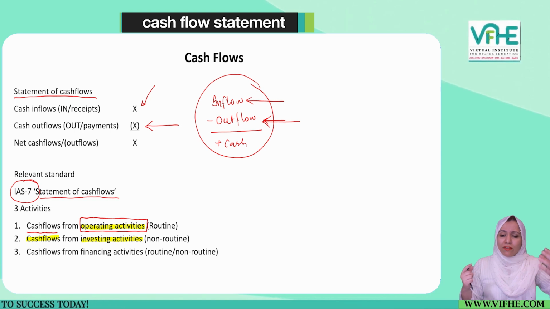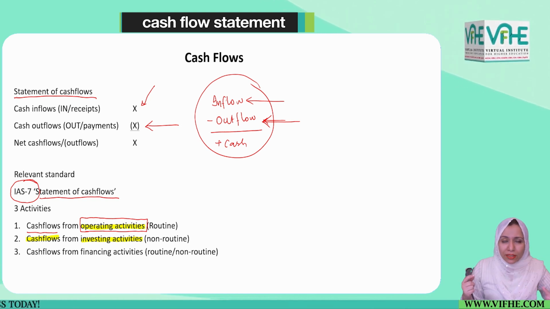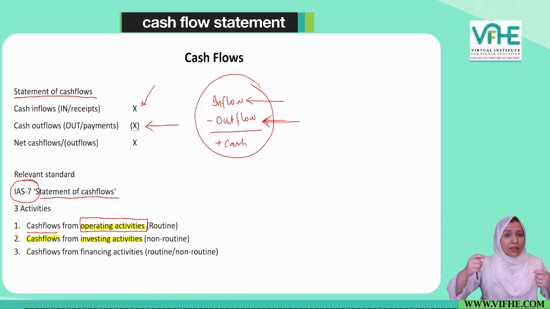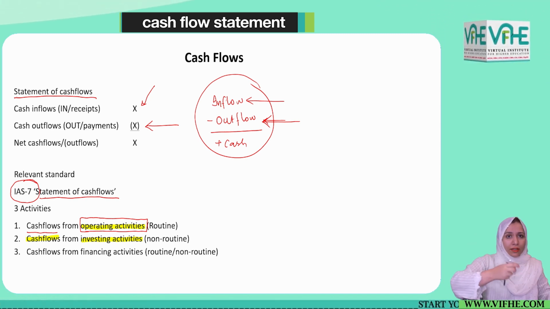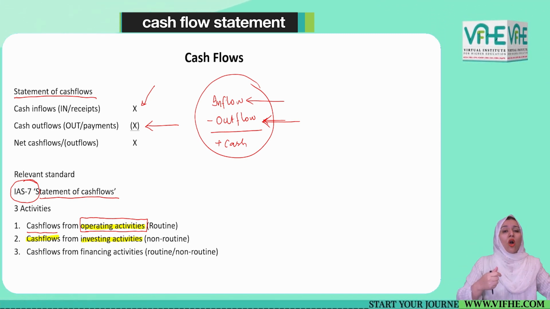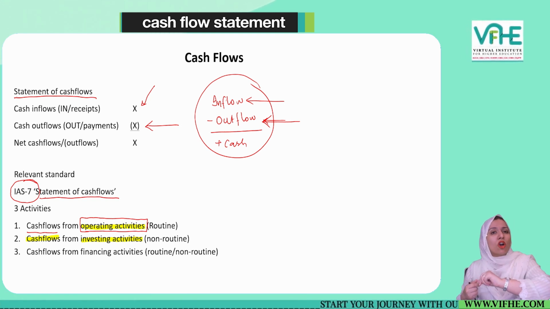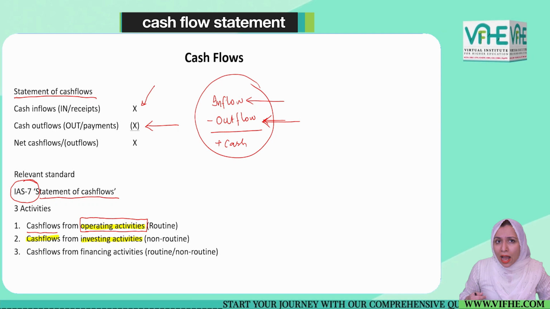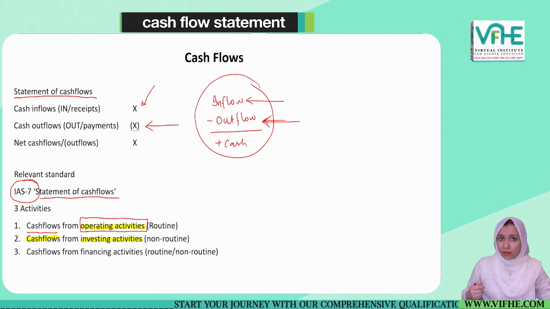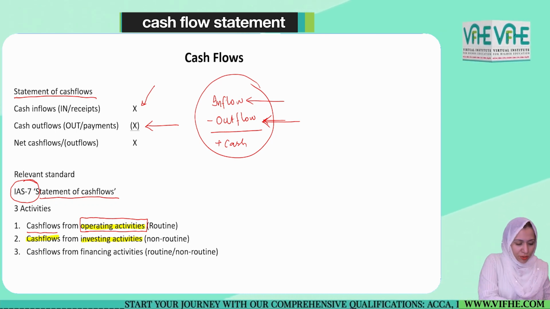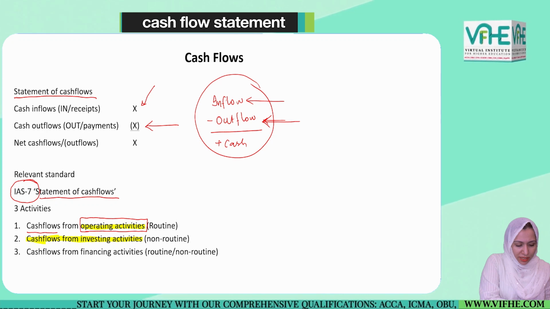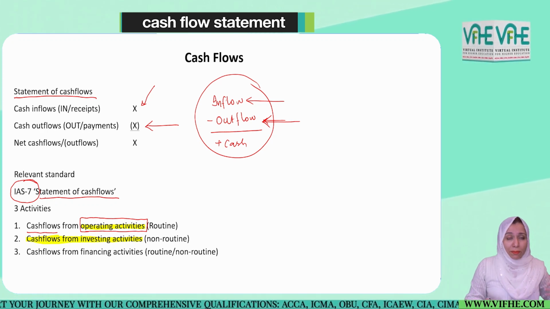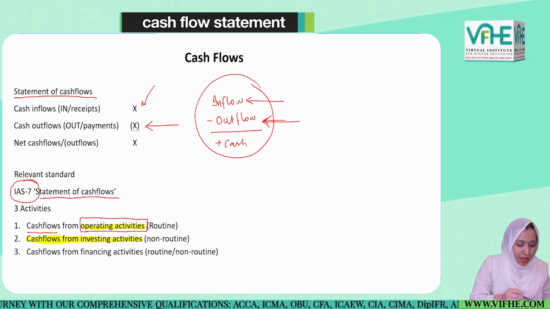If the company undertakes any investment activity and purchases any asset, they must have spent cash, or if they sell any non-current asset, they must have generated cash. Though this does not happen frequently, it may happen. So we need to see how much of the cash flows are associated with investing activities.